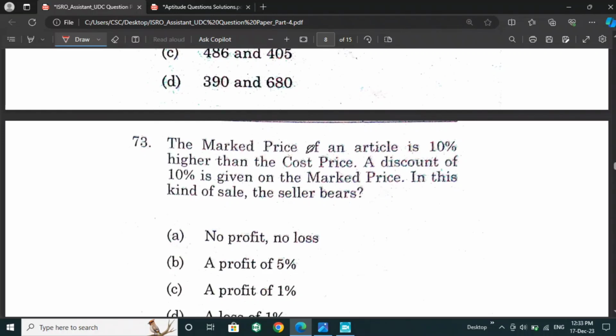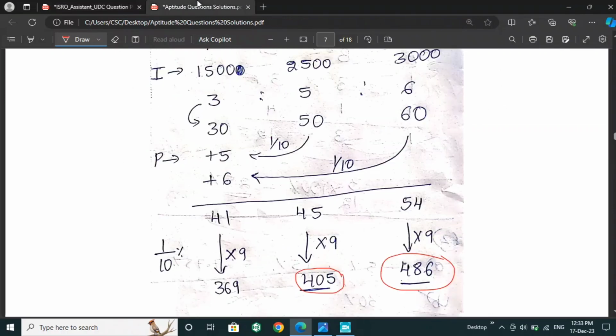Next is the market price of an article. They have given that the market price of an article is 10% higher than the cost price. A discount of 10% is given on the market price. In this kind of sale, the seller bears. So for this question,